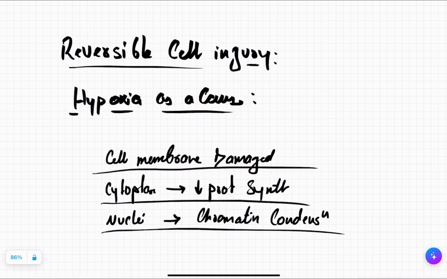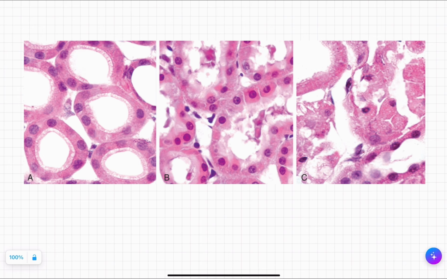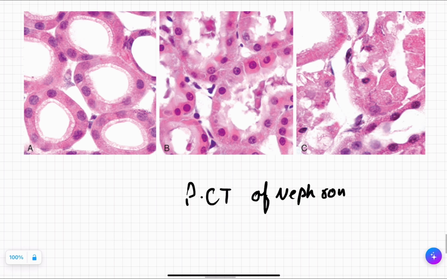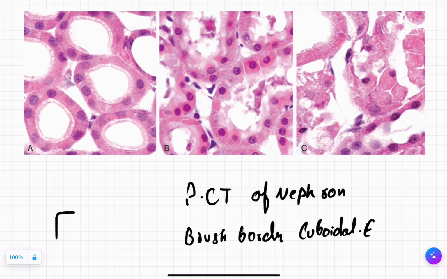Let me show you a photograph. Now, this is a photograph of the PCT of the nephron. What is the general histology here? Brush border, cuboidal epithelium. It means it will be a cube-like cell with the nucleus in the center, and it will have a brush border or the microvilli. Can you see? This is a cuboidal epithelium. What does it have on the surface? It has a brush border, but here it's reversible cell damage, right?